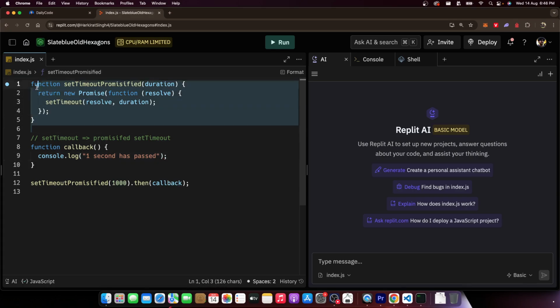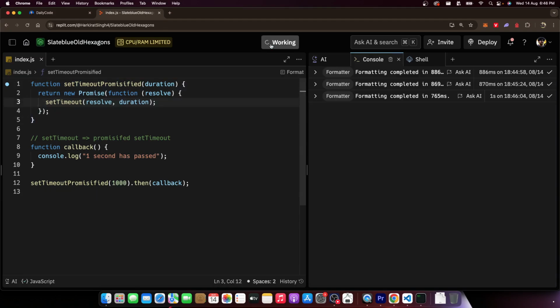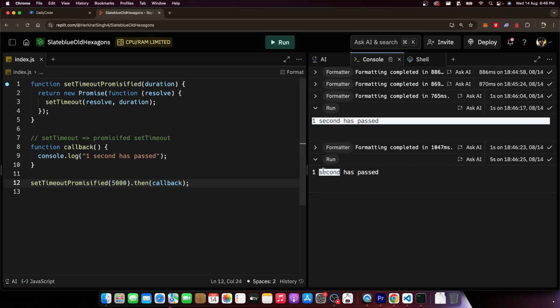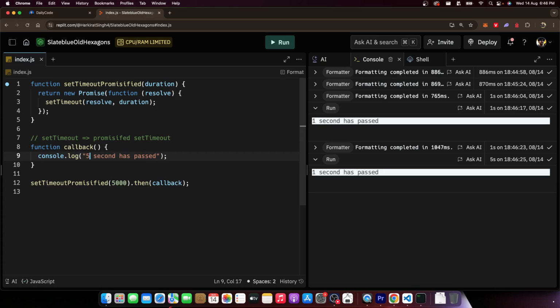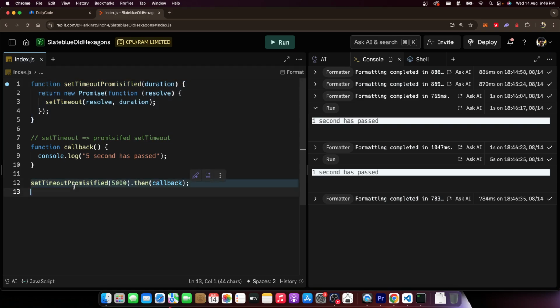Again, if you don't understand this, it is fine. What you need to understand is this: how can you call a promisified function? How you define a promisified function might take you some time to digest. If I start this, after 1 second, "1 second has passed" gets printed. If I increase this to 5 seconds, 1, 2, 3, 4, and 5, "1 second has passed" gets printed. This should have ideally been 5. All right. Again, this is a black box. This is how you call a promisified function.